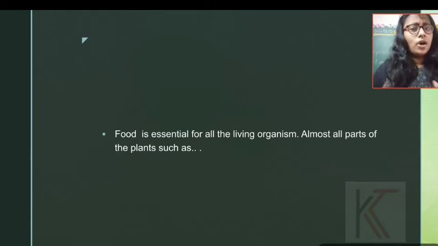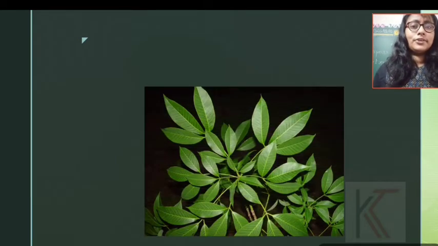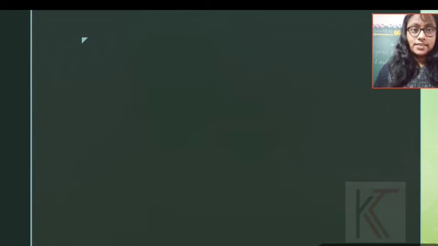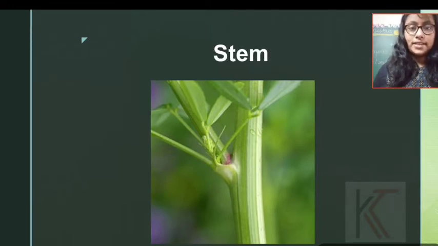So almost all the parts of the plant, such as stem, such as leaf. Okay, so what are the different types of parts? Let's see. This is the leaf structure. In case of the leaf, it is very important and we can eat it. Next, the stem part, right? The stem can be eatable, the edible part of the plant product.